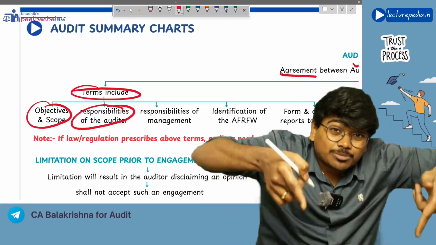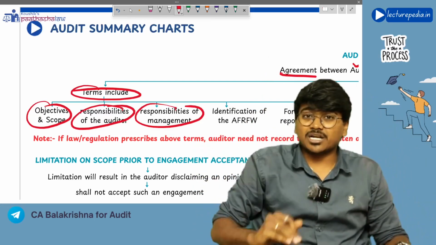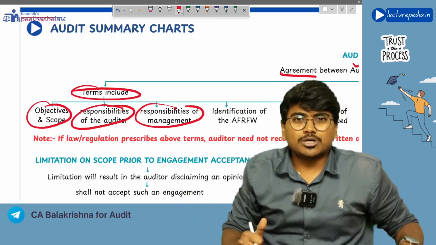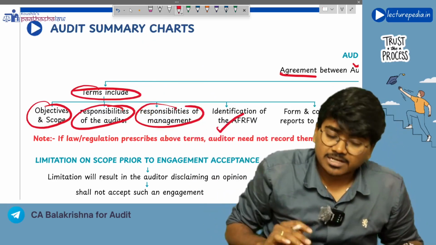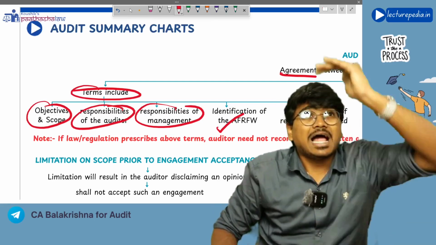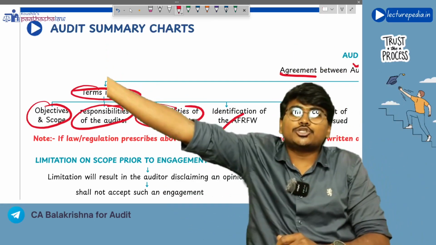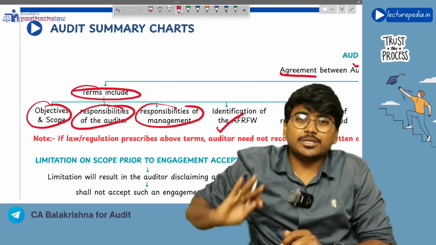Next, responsibilities of the auditor and responsibilities of management. Next, the engagement letter should specifically identify the applicable financial reporting framework as per which the financial statements have been prepared. Next, the engagement letter should also contain the format and content of the audit report that the auditor issues to the management after the completion of the audit.